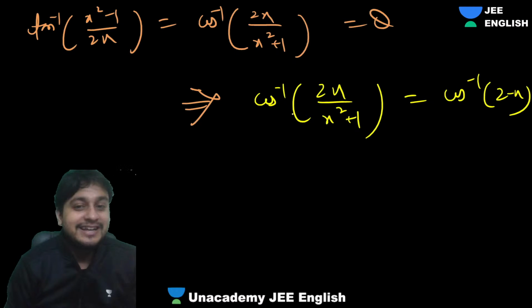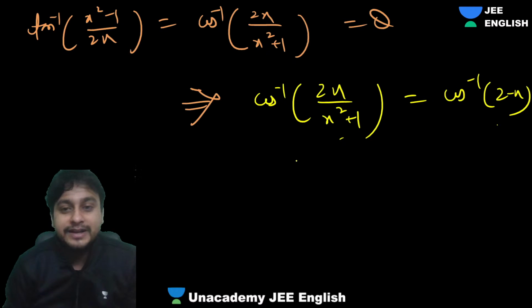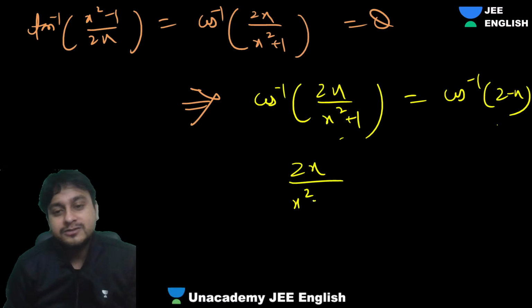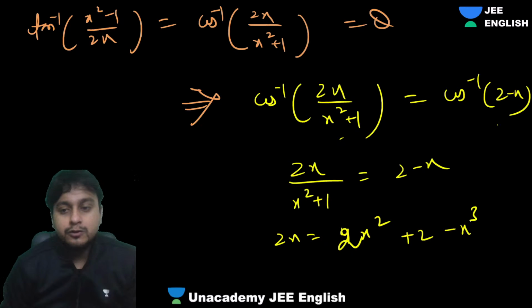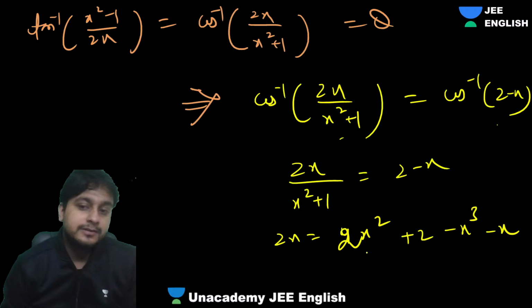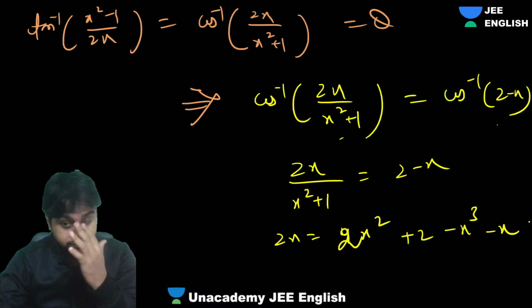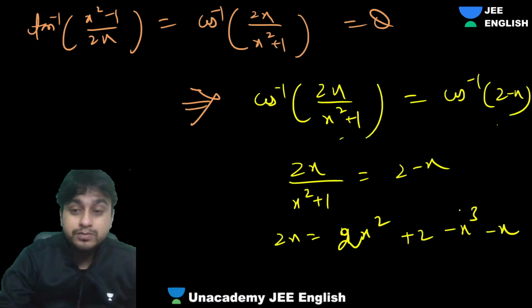Now you can compare and get the angles. 2x upon x square plus 1 will be 2 minus x. Cross multiply: 2x equals (2 minus x) times (x square plus 1), which gives 2x square plus 2 minus x cube minus x. What are we getting, guys? We are getting x cube.